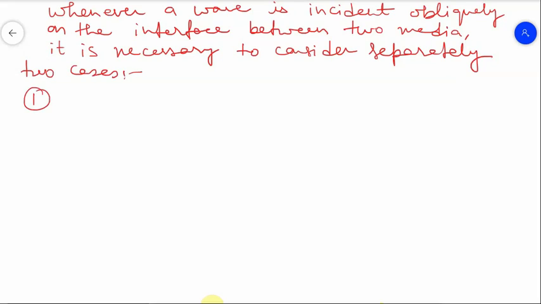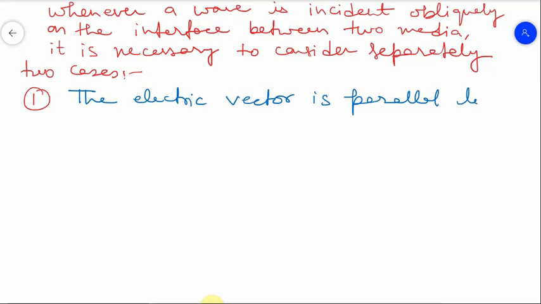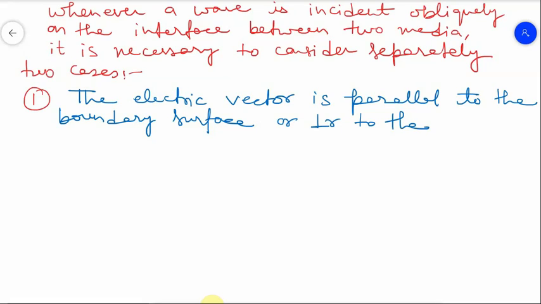The first one is the case that the electric vector is parallel to the boundary surface, or perpendicular to the plane of incidence, that is the plane containing both the incident ray and the normal.